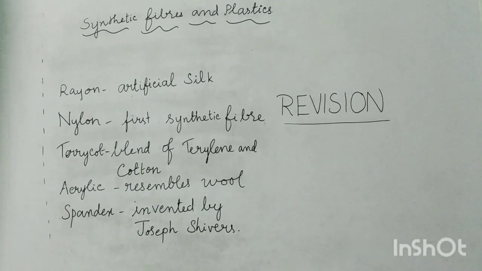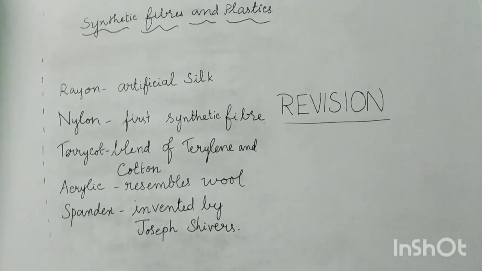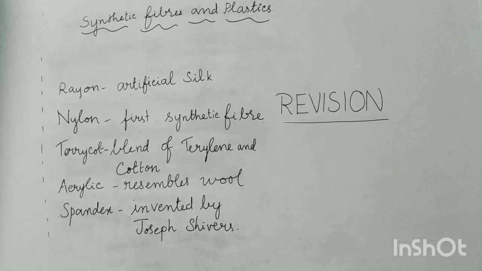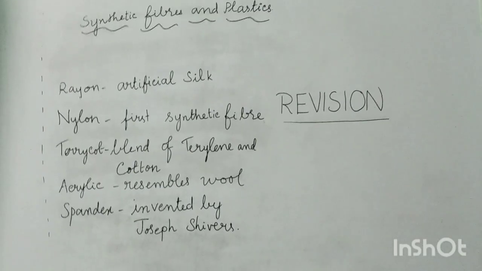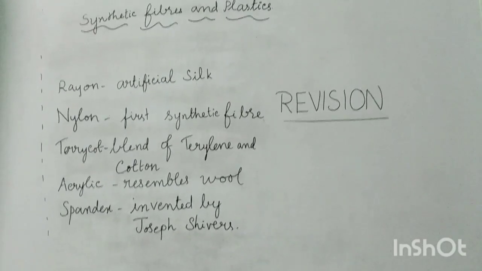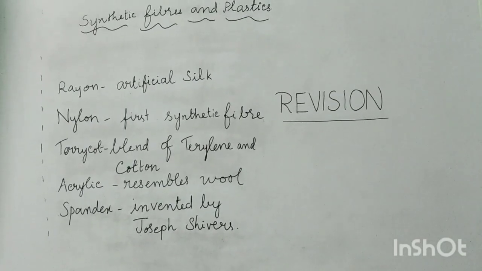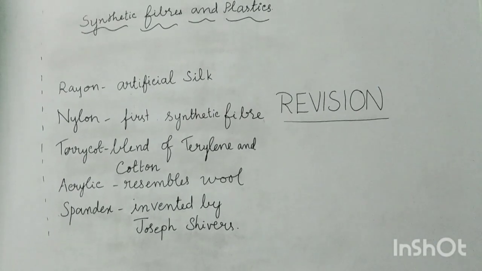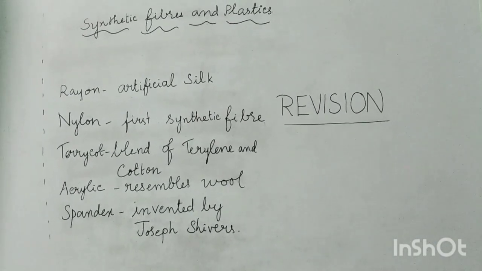Now let us see the question answers at the back of the textbook. All of you take page number 53. In page number 53 we have objective type questions. Now let us revise page number 53. First one is, choose the correct option. This is the objective type question. You have to choose the correct answer.